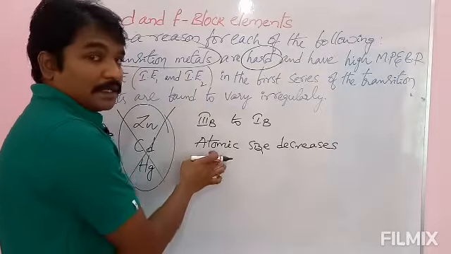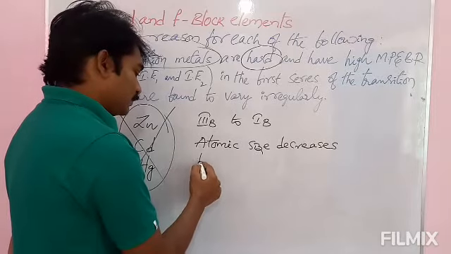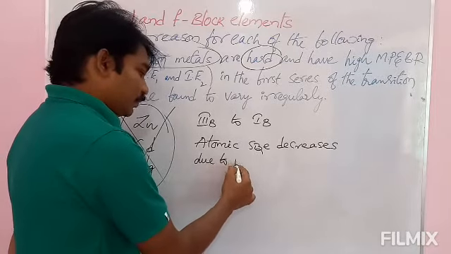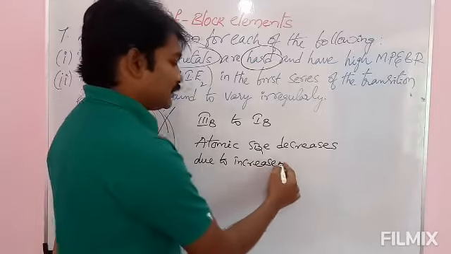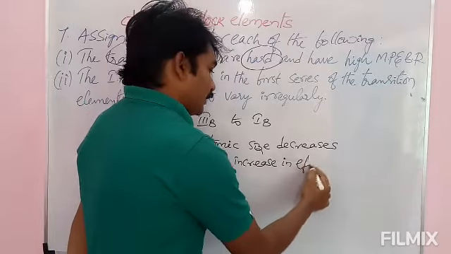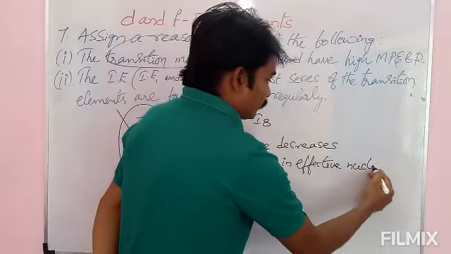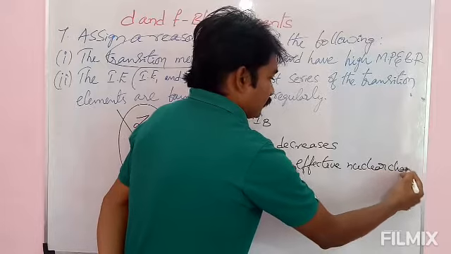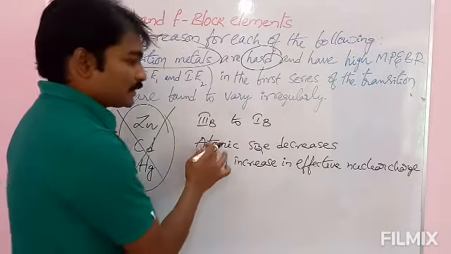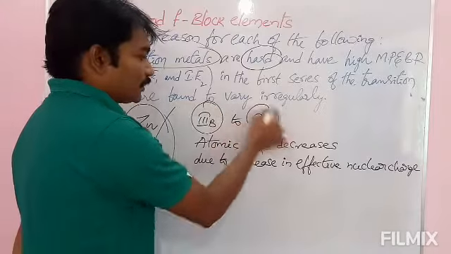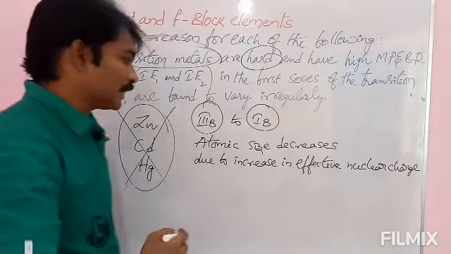Reason behind the decrease in atomic size is due to increase in effective nuclear charge. Due to increase in effective nuclear charge, atomic size decreases from third B to first B, which comes under transition elements, or you can say transition metals.